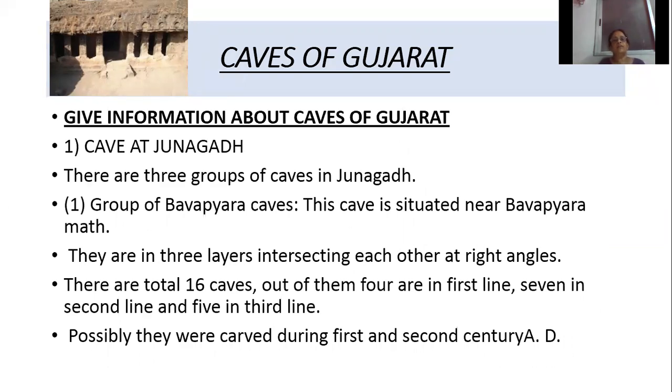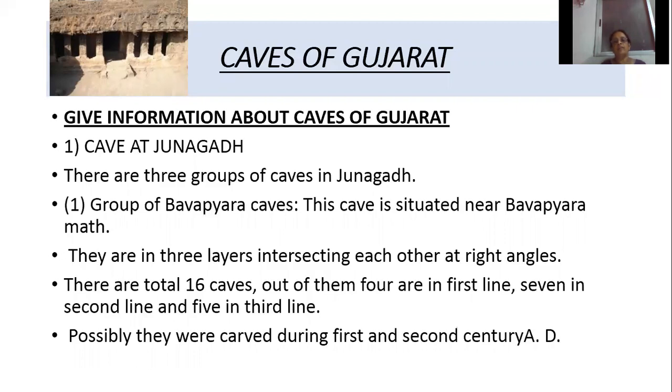The first one is the caves at Junagadh. In Junagadh, 3 groups of caves were found. The first is the group of Bavapyara caves, situated near the Bavapyara Math. There are 3 layers intersecting each other at right angles, and in total 16 caves are there.